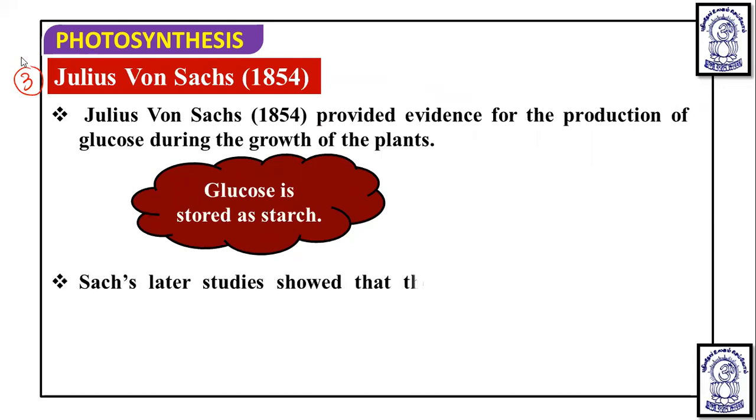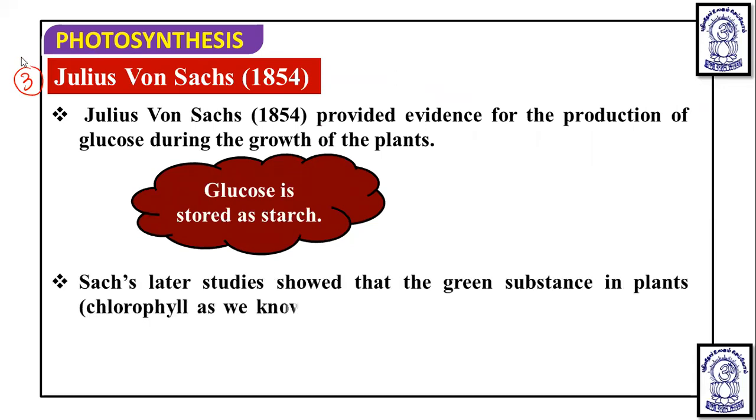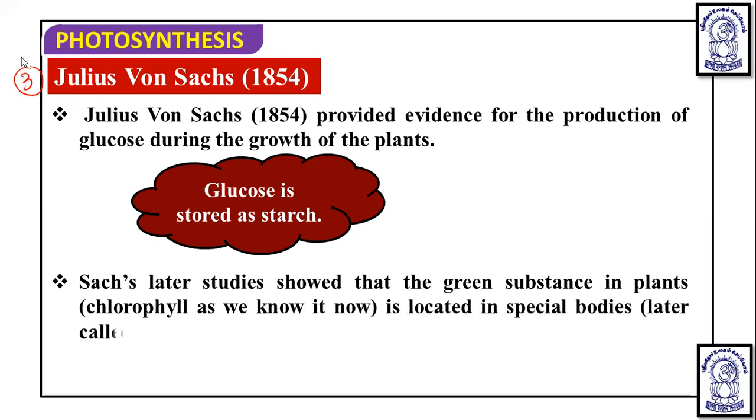So, Sachs later studied that the green substance in the plant, that is chlorophyll as we know it now, is located in special bodies within the plant cells, and that is called a chloroplast.